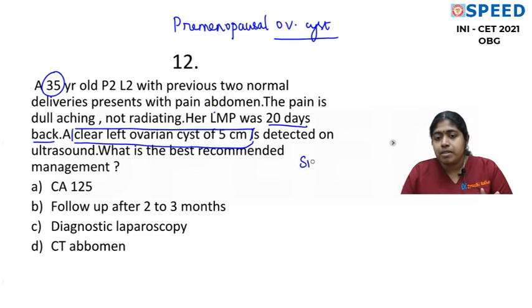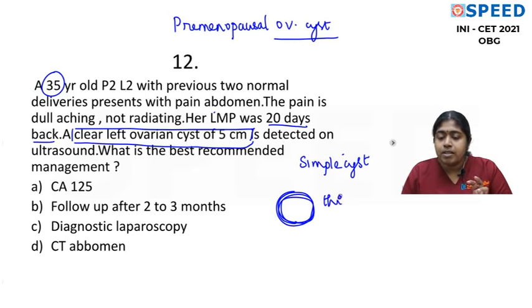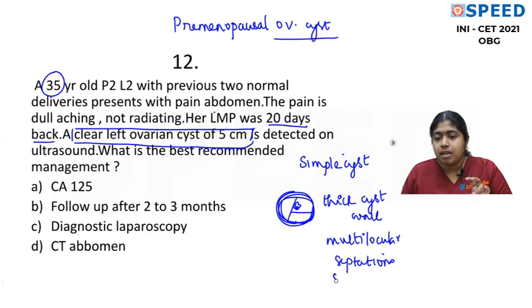So, this is a simple cyst. When do you say the cyst is complex? When the cyst wall is thick. I'll write certain features. So this is a thicker cyst wall. When the cyst has septations, that is, the cyst is multilocular. And when the cyst has some solid areas. This is when you call it a complex cyst.